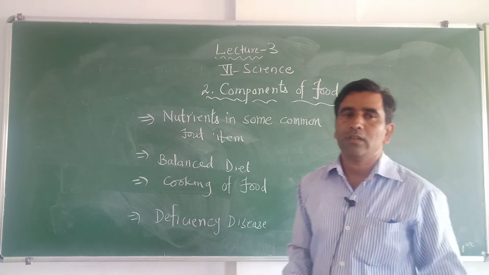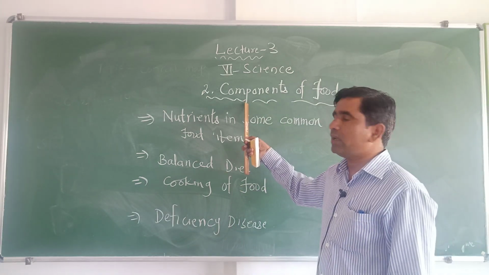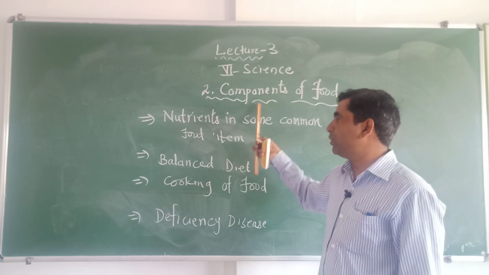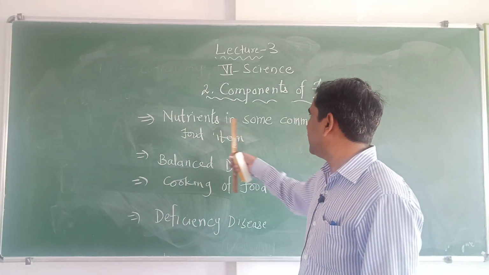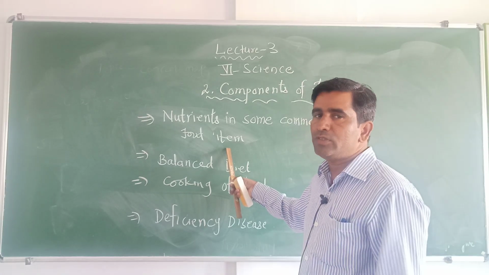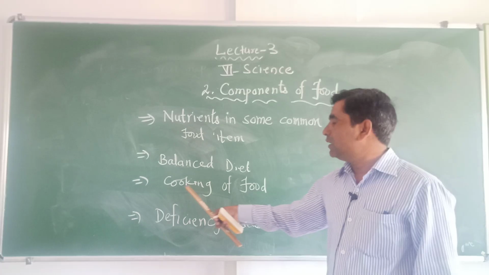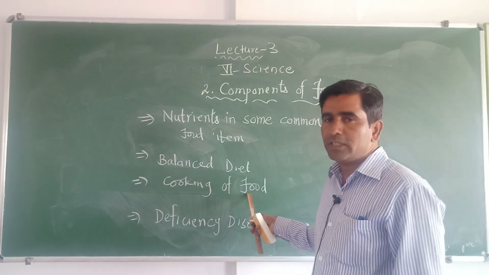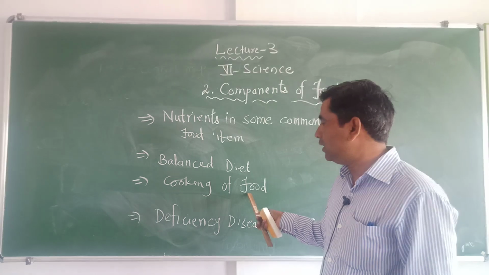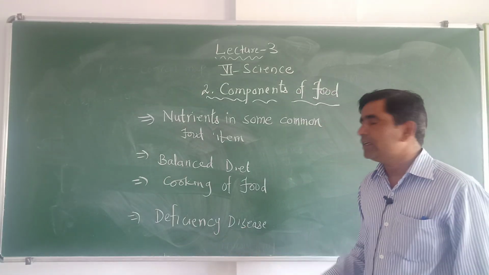In this session, we are going to continue the second topic of our textbook, that is components of food. In this part, we are going to learn about nutrients in some common food items which we eat, which we consume. Then we will also learn about the balanced diet, and a very important part, that is cooking of food, measures to be taken while cooking of food. And at last, the last topic of our lesson is deficiency disease.